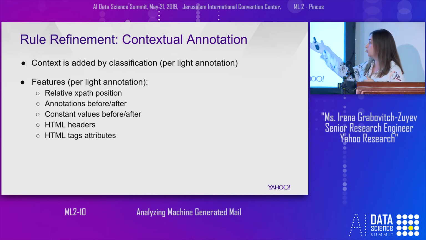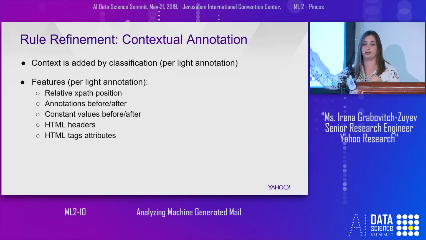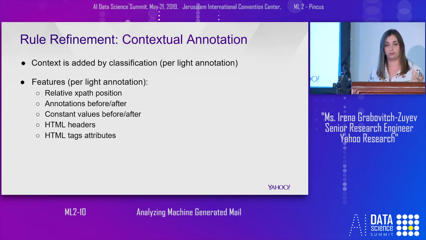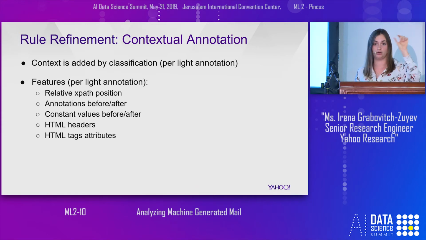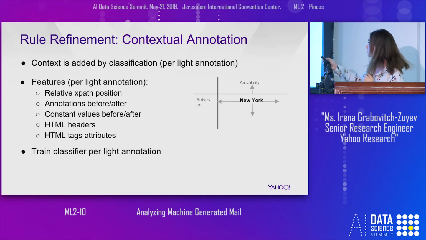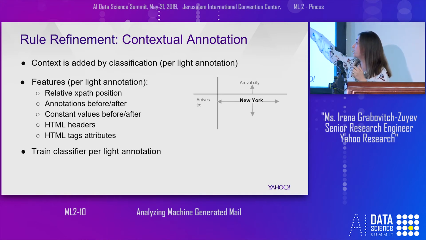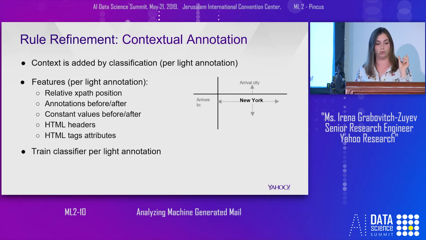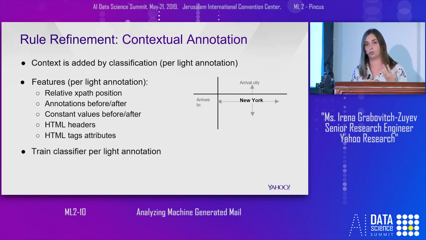We also use the headers of the HTML and attributes, because in travel, you have a lot of information in the header of the table, like arrival city or arrives to. Those keywords help the classifier identify to which contextual annotation we need to change the light annotation.